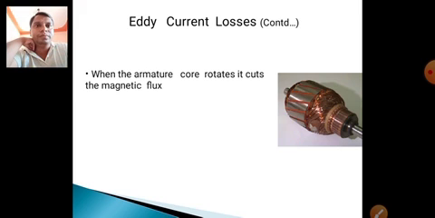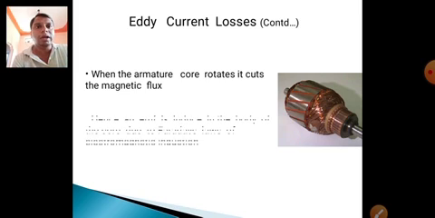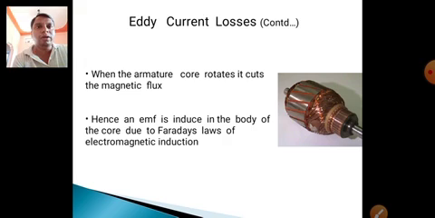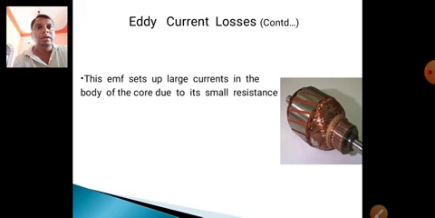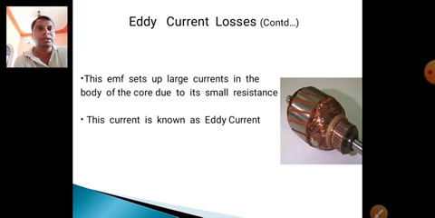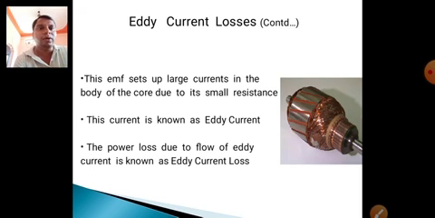When the armature core rotates, it cuts the magnetic flux. Hence, an EMF is induced in the body of the core due to Faraday's laws of electromagnetic induction. This EMF sets up large currents in the body of the core due to its small resistance. Actually, the armature has some small resistance, but that heavy current will be produced. This current is known as eddy current.